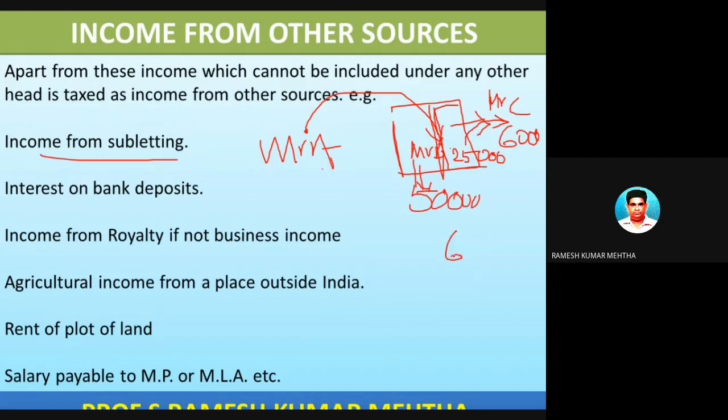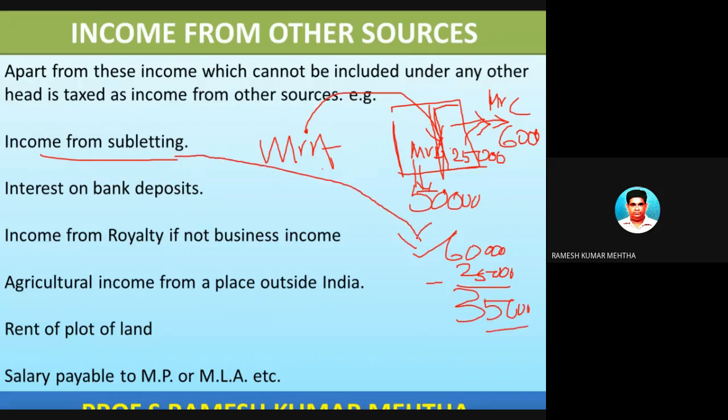So 60,000 is the income, but he has paid 25,000 rent for the same house property to Mr. A. So after you deduct 25,000 rupees from this income from house property which has been let out, this is the income from subletting. So subletting of house property or machinery or plant is also income from other source. Interest on bank deposits also is income from other source.